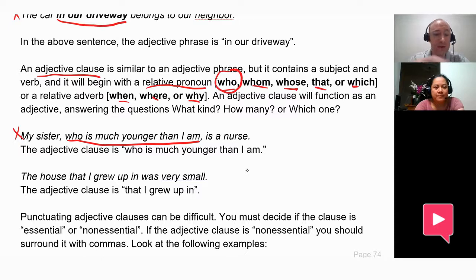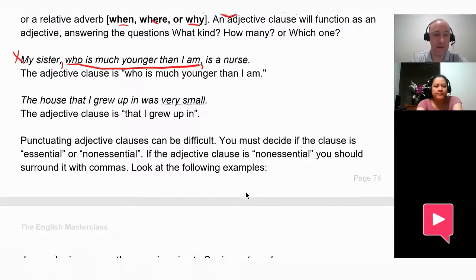Notice that for this, we block it out with commas. We'll talk about that more later, but we do that because this can come out of that sentence without changing the meaning. I could just say, my sister is a nurse, but I'm just adding some extra information there, and that's why we put it between two commas.